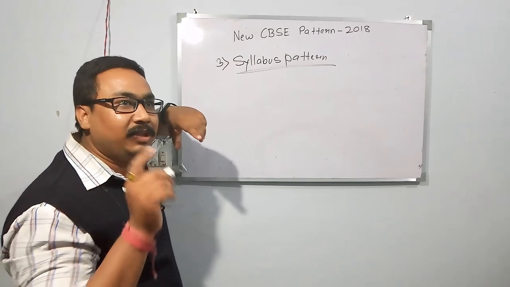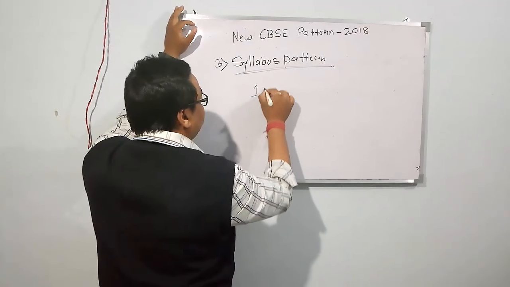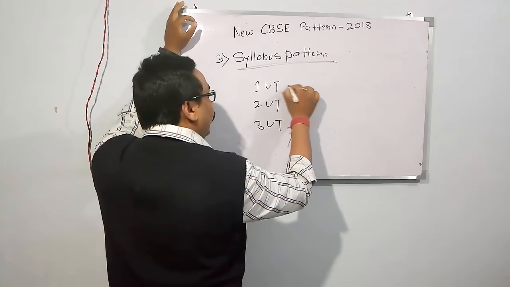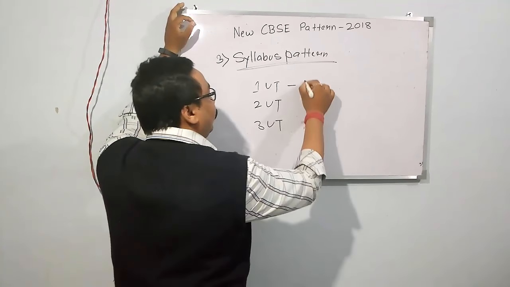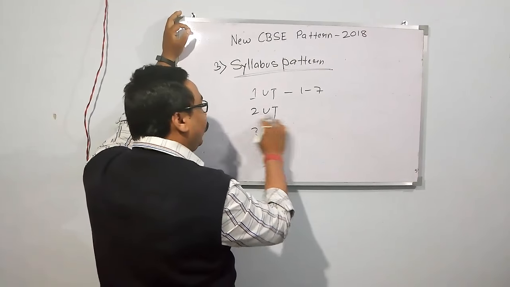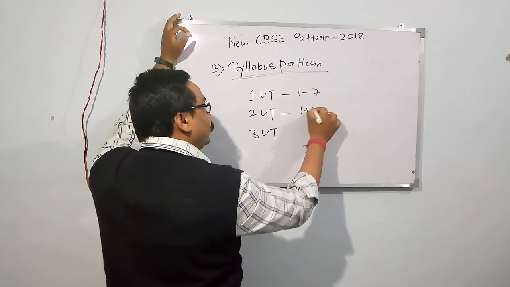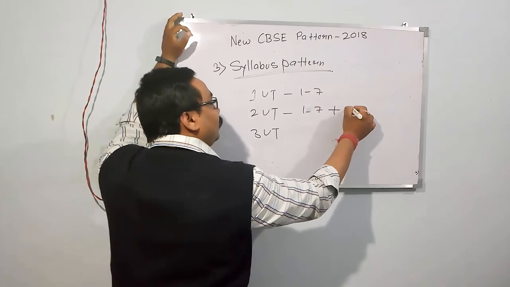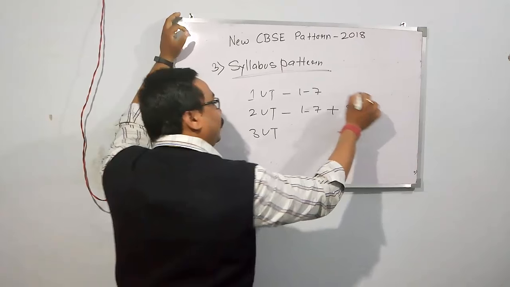Earlier I explained that there will be 3 UTs: first UT, second UT and third UT. If in the first unit test, chapters 1 to 7 of mathematics are asked, then when the second UT happens, chapters 1 to 7 plus 8 to 15 are asked.